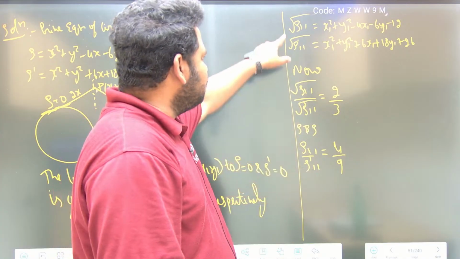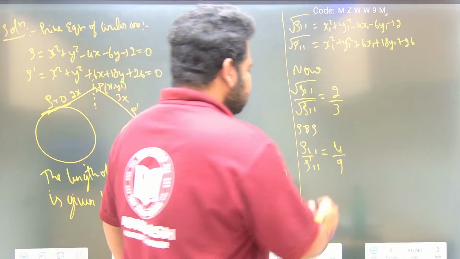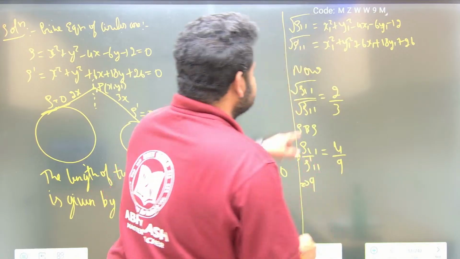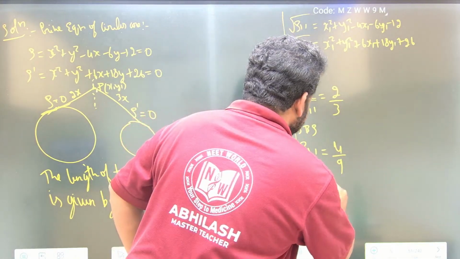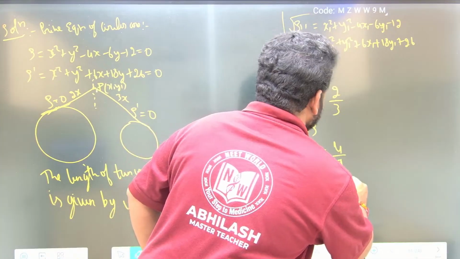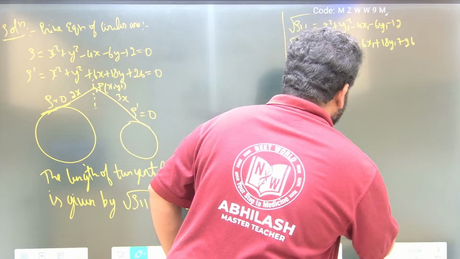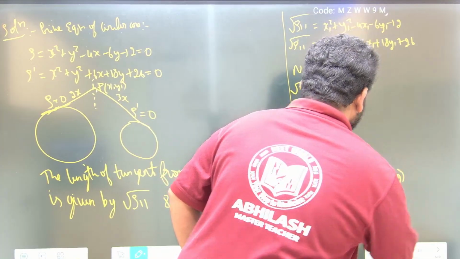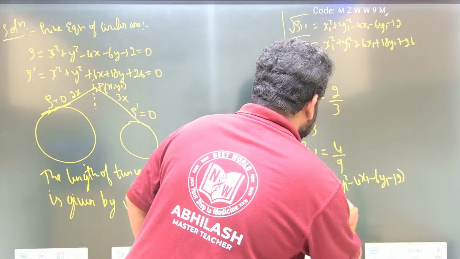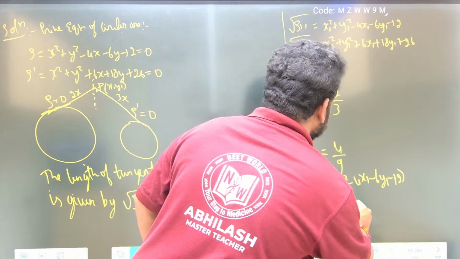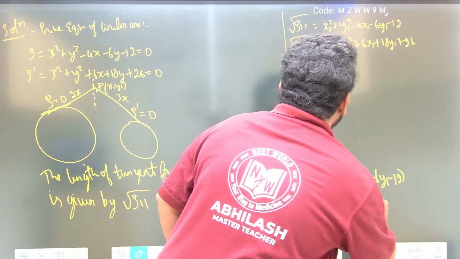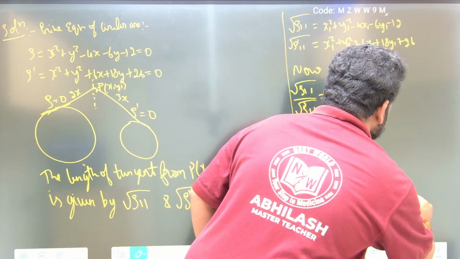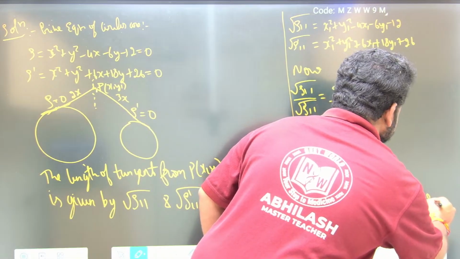Now 9 into this one, so be more careful. This implies 9 into S11, that is nothing but 9 into x1 square plus y1 square minus 4x1 minus 6y1, will be equal to 4 into S dash 11, which is 4 into x1 square plus y1 square plus 6x1 plus 18y1 plus 26. This is what we'll have.